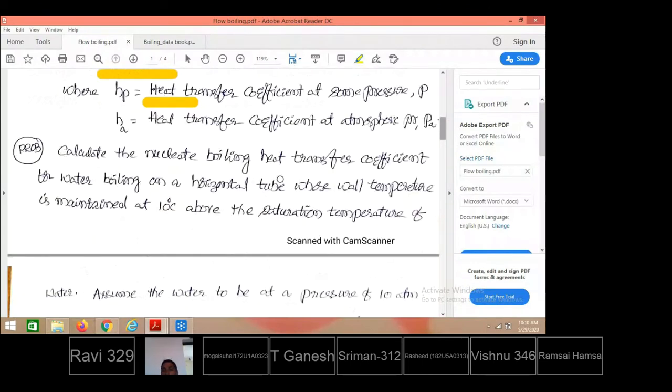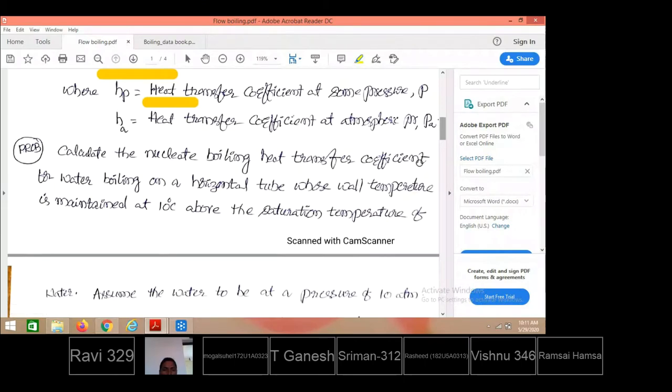Calculate the nucleate boiling heat transfer coefficient. In the earlier classes, we have just estimated for nucleate boiling the amount of heat flux transferred, but never the heat transfer coefficient for nucleate boiling in the full boiling region. So calculate the nucleate boiling heat transfer coefficient for water boiling in a horizontal tube whose wall temperature is maintained at 10 degrees above the saturation temperature of water. That means the difference between the tube surface and the saturation temperature is 10 degrees centigrade. Indirectly, delta T is given as 10 degrees centigrade.